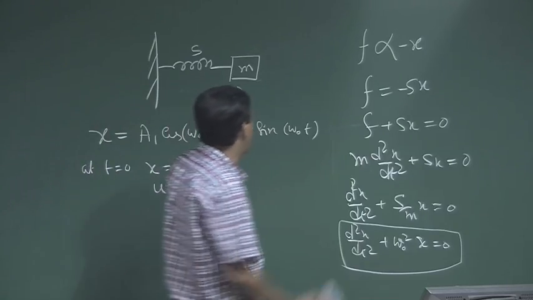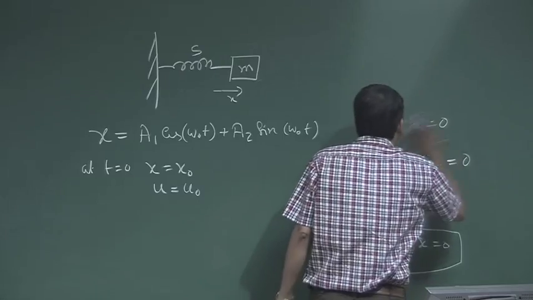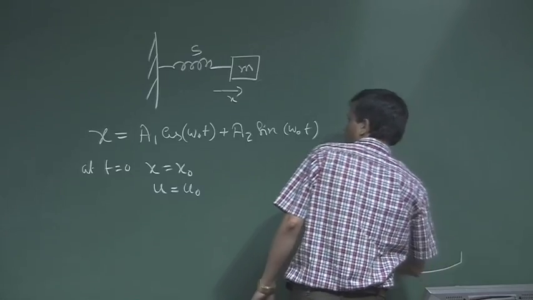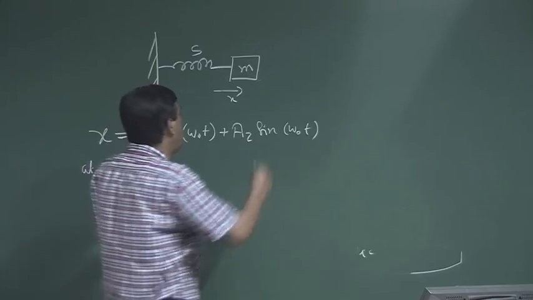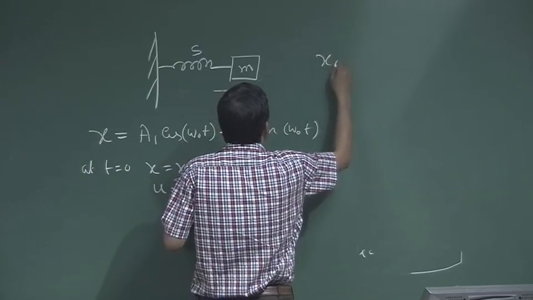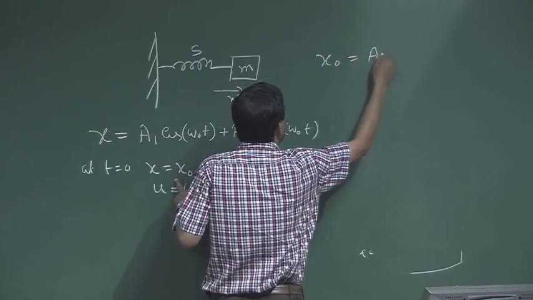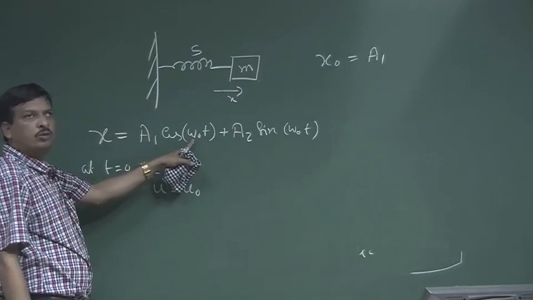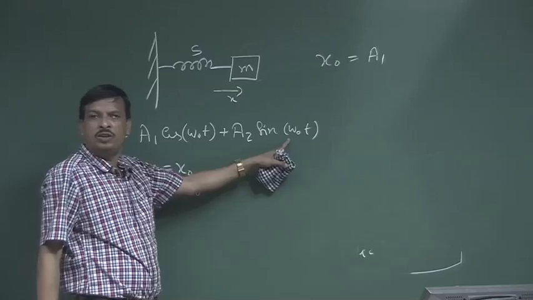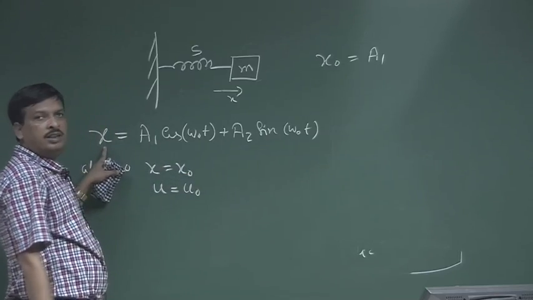Then, if I put these in this equation, what will I get? At t equal to 0, x is x0. So, I can say x0 is nothing but a1. I put t equal to 0: cos 0 is 1, sin 0 is 0. So, a1 is x0.